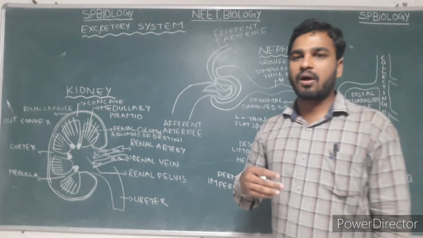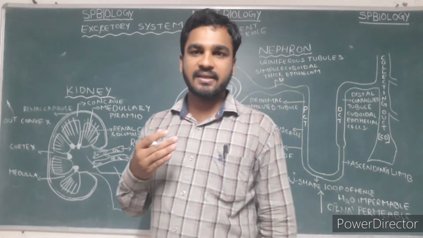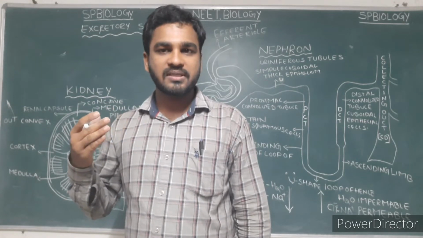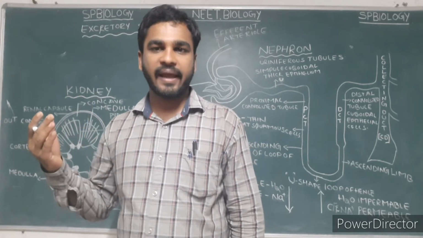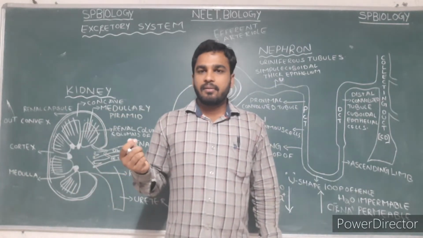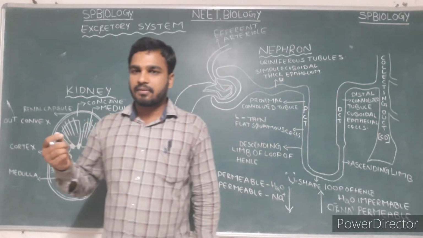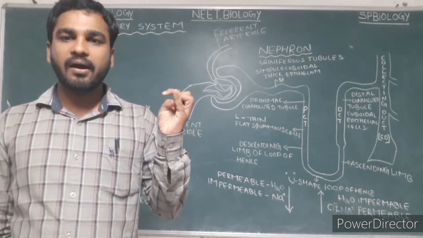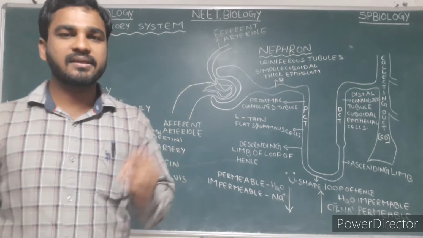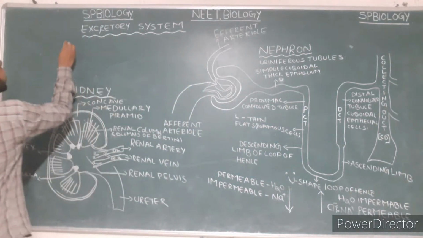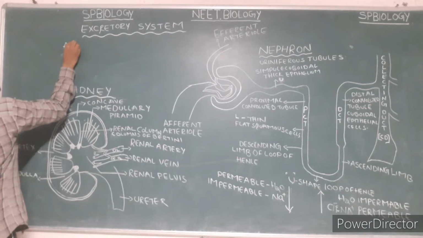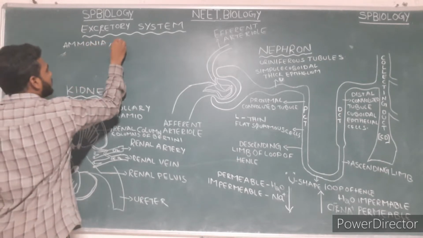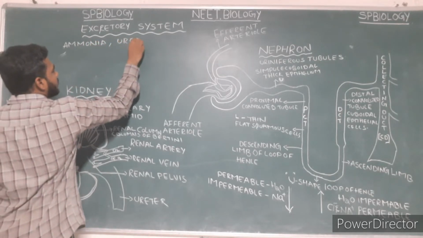Excretion is the removal, or elimination, of nitrogenous waste materials from the body. Animals mainly excrete ammonia, urea and uric acid. These are the three waste materials in animals: ammonia, urea, uric acid.